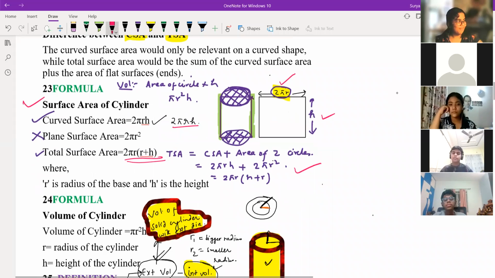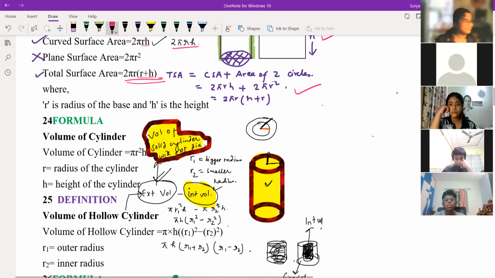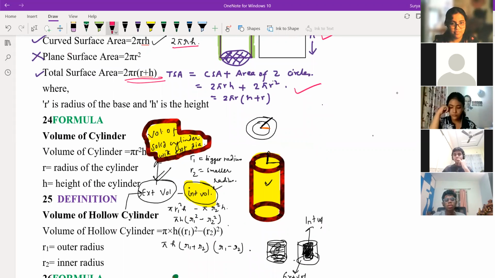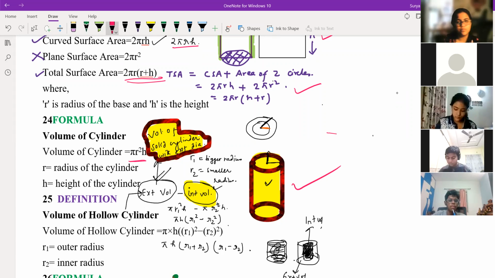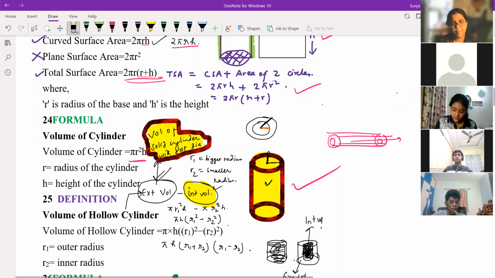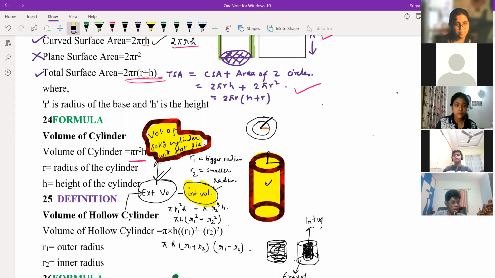Now see volume of cylinder. This one is your volume of cylinder, all of you know that is pi r square h. But if I tell you volume of hollow cylinder, hollow cylinder means, children, you have seen a pipe, a water flowing pipe or any pipe through which something can flow, right? It's a hollow pipe. This is your hollow pipe. What is the volume of a hollow pipe that you can tell me?